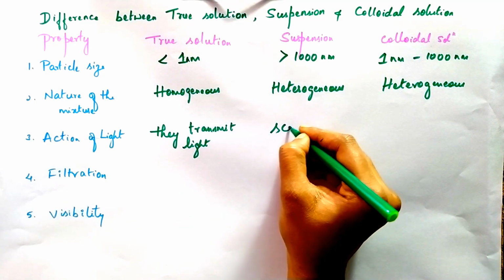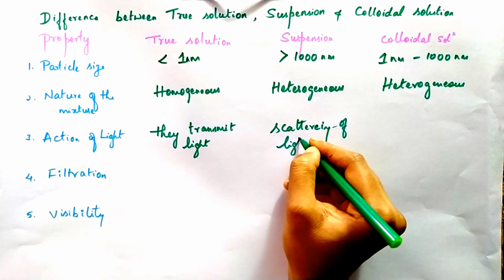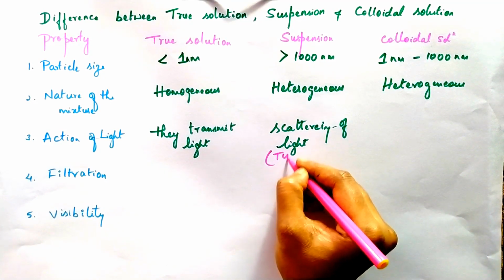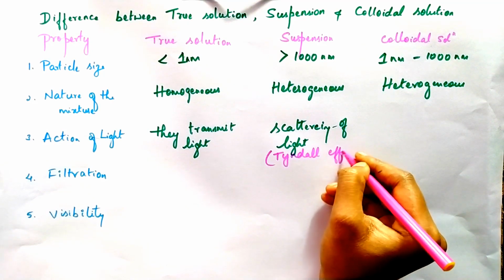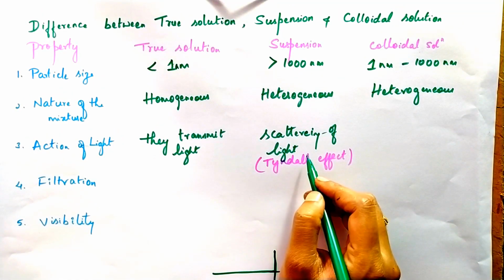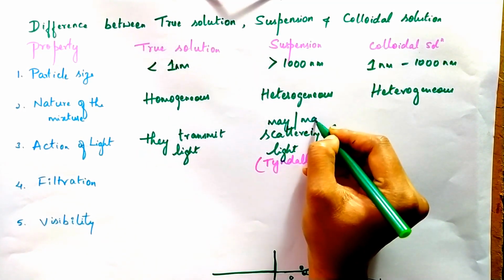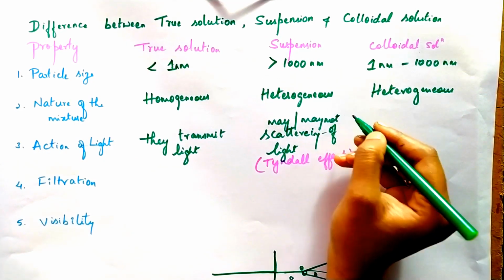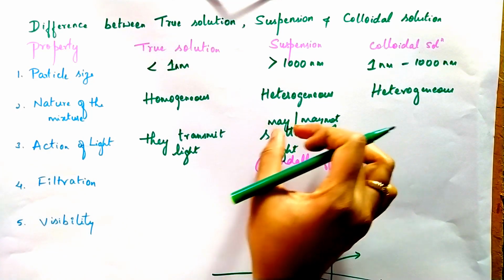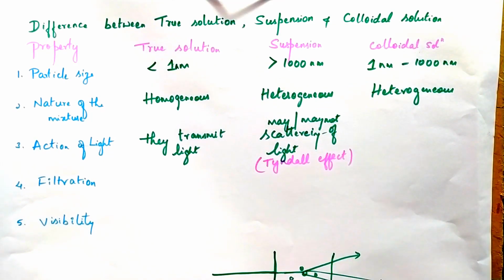So, therefore, we say that scattering of light takes place. The scattering of light is also called the Tyndall effect. So, suspension shows scattering of light, but not always. We say it may or may not show the scattering of light. Only under some conditions it shows the scattering. If the particle size is very big, then it does not show the scattering of light.